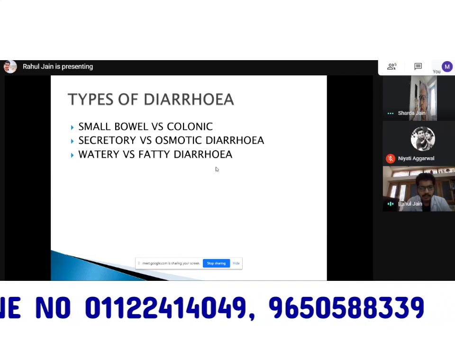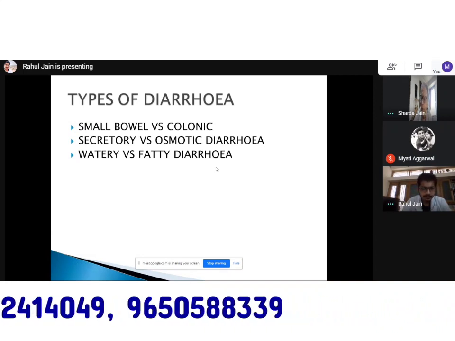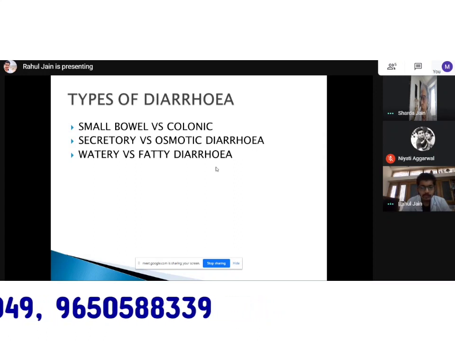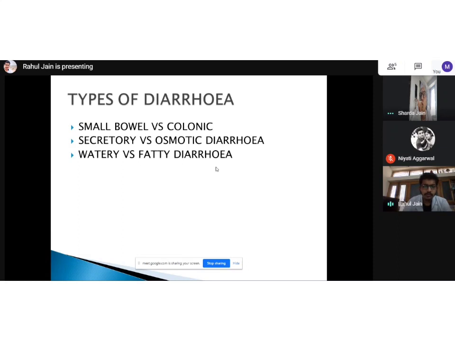And then last is watery versus fatty diarrhea. In watery diarrhea, water is getting excreted via stools, while in fatty diarrhea the person is also excreting fat into the stools. It is also called steatorrhea. One more important thing: if we want to inquire by history whether the person had fatty or watery diarrhea, we ask whether they looked at their stools after passing them.